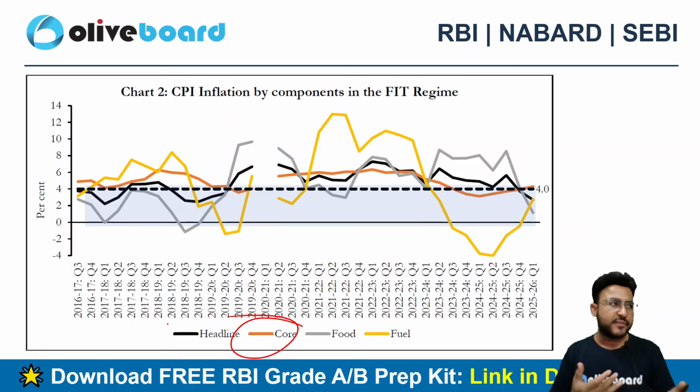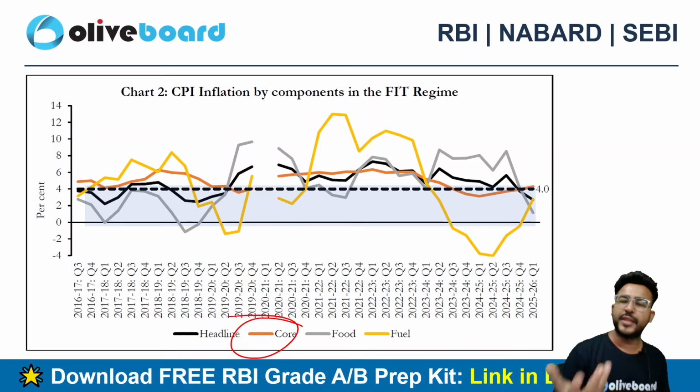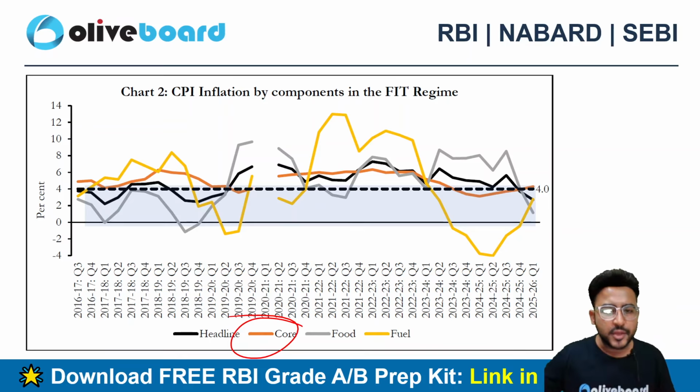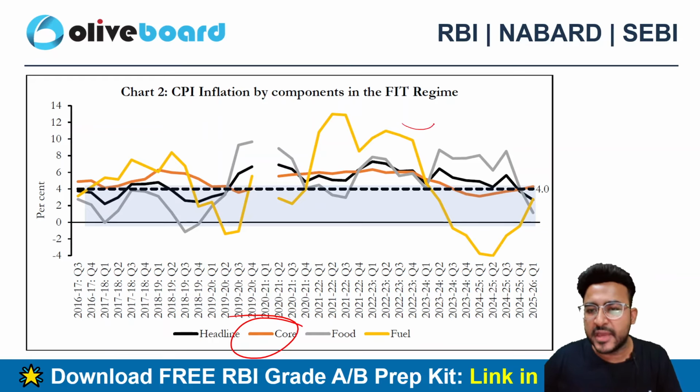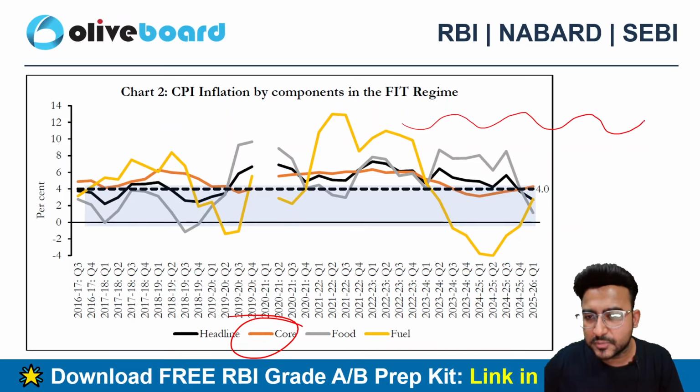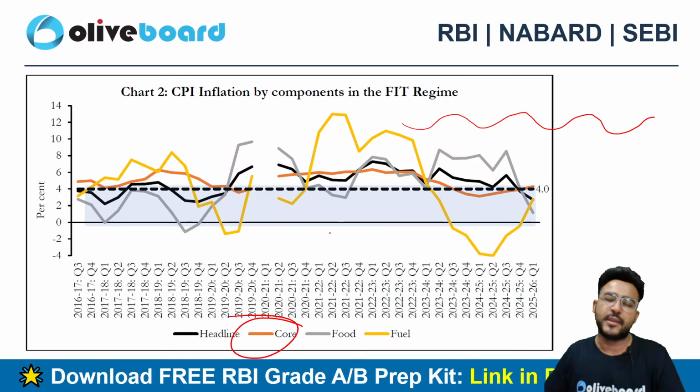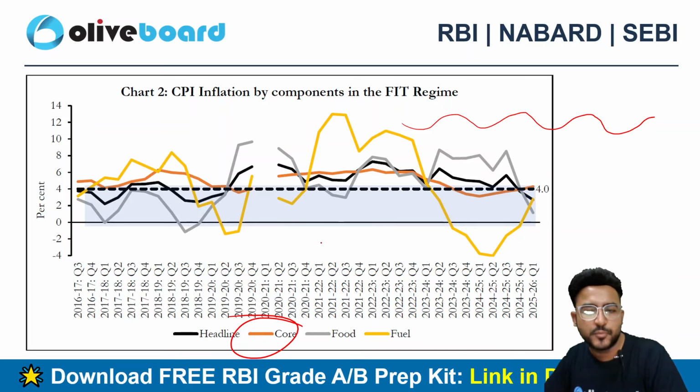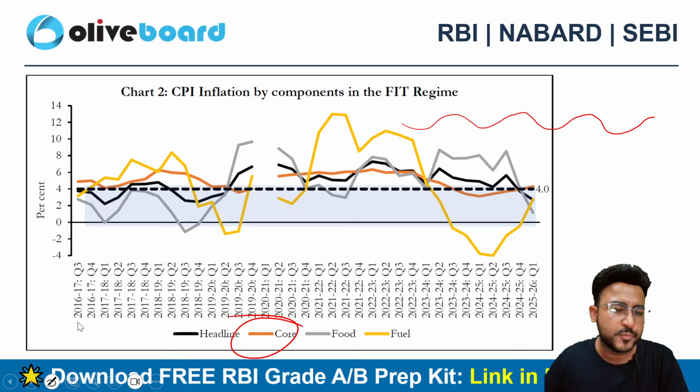So what is the driving reason except food and fuel? That is nothing but core inflation. And here you can see it's denoted by the orange line, and we can see a very smooth core inflation. Sir, what do you mean by smooth? What I mean by smooth is,